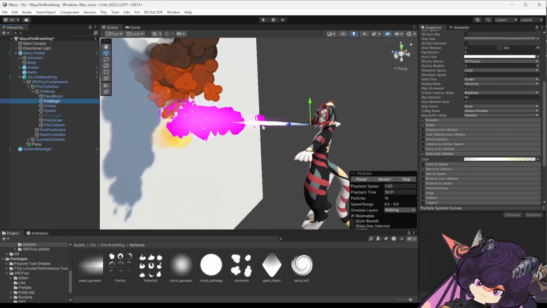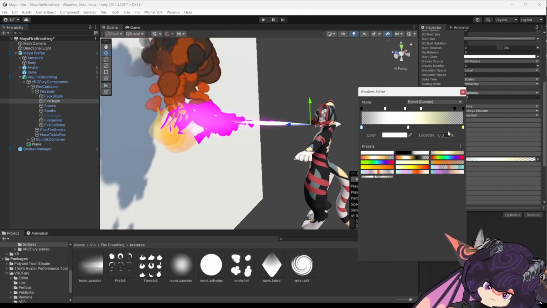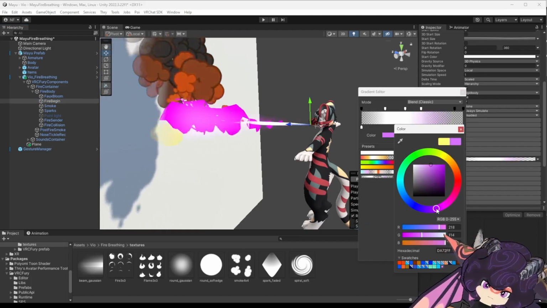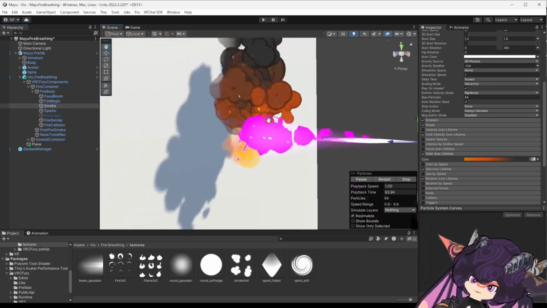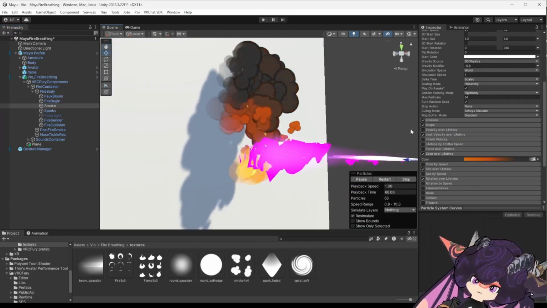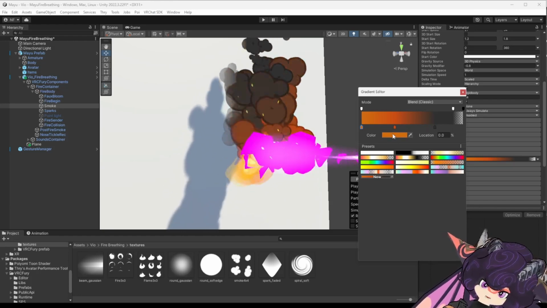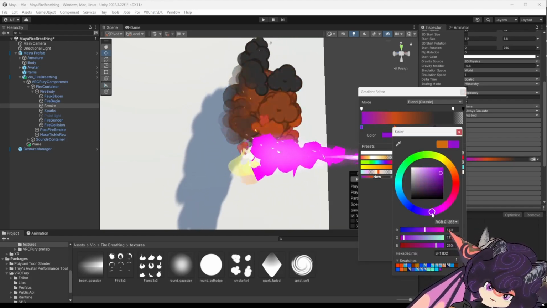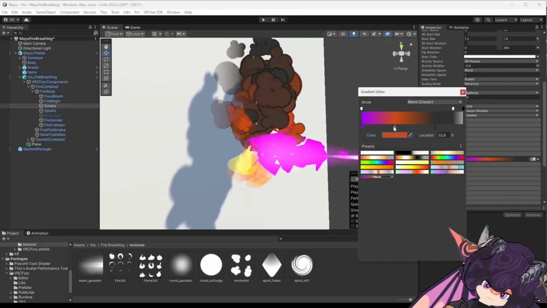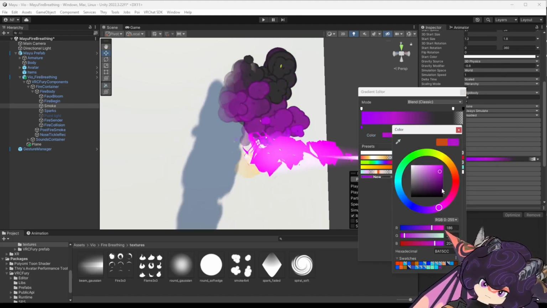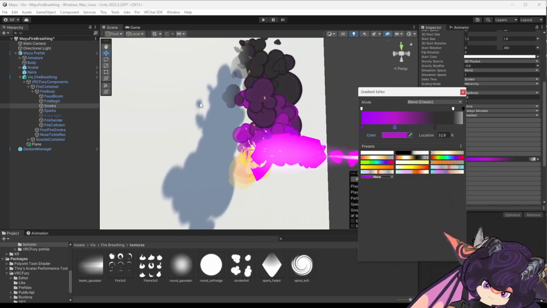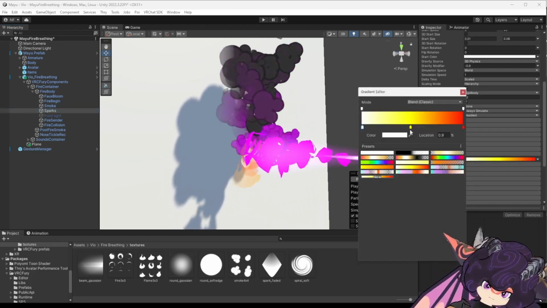Then fire begin is this like blowtorch area. Smoke is the smoke. I imagine the color part of the smoke is what's reflecting the light that the fire gives off. Then sparks.